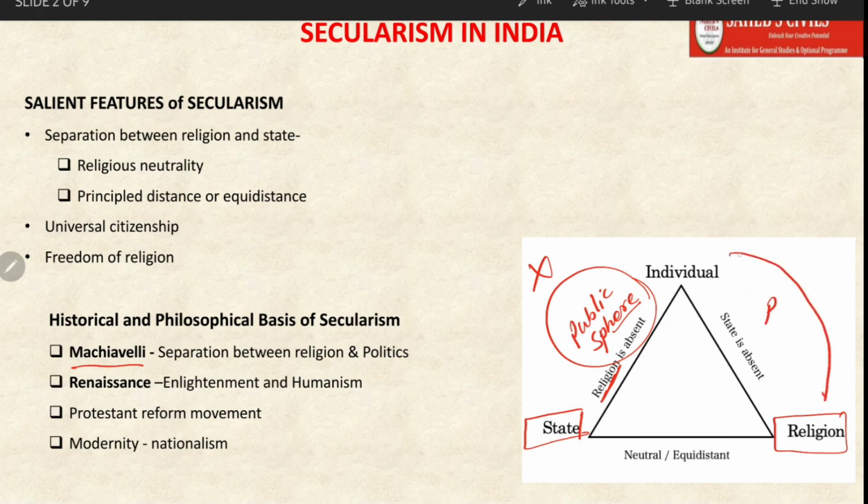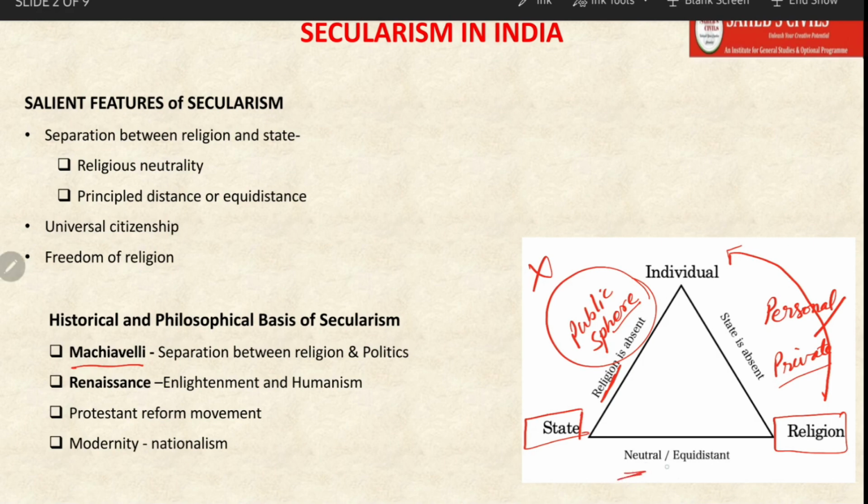Now see, this sphere is known as the personal or private sphere. That is your dealings with other individuals, your peers, your friends, and within the family. This is the personal sphere, and the state should not interfere in the personal sphere of individuals. Individuals and religion, this is their private matter, how they practice, how they profess, how they take matters of faith and belief. So the state should not have to do anything with all these things, right?